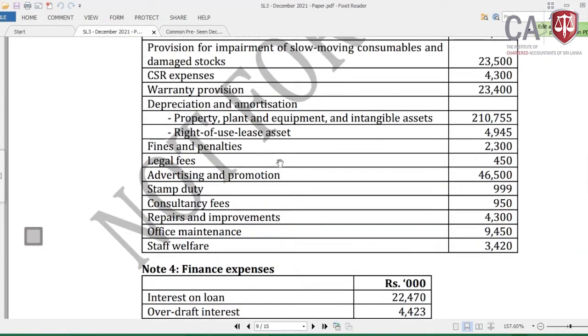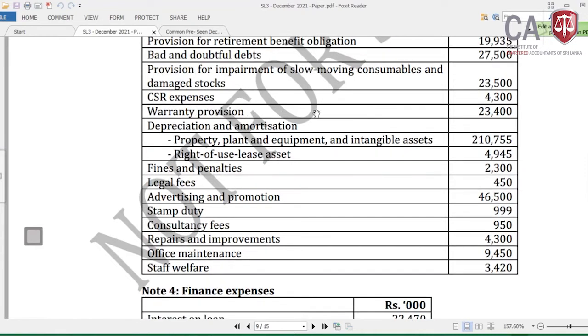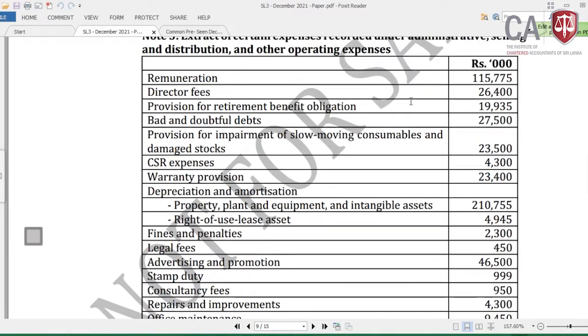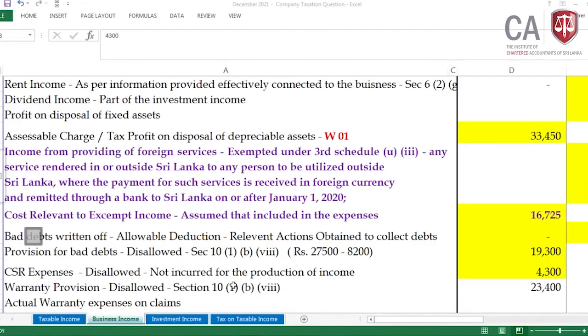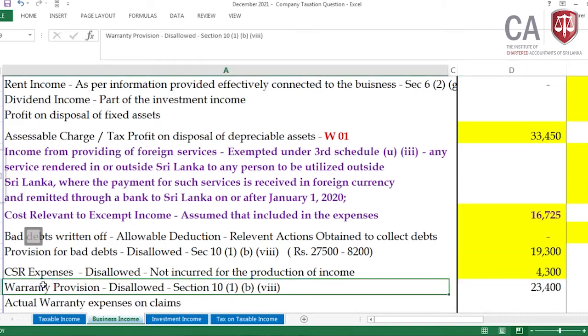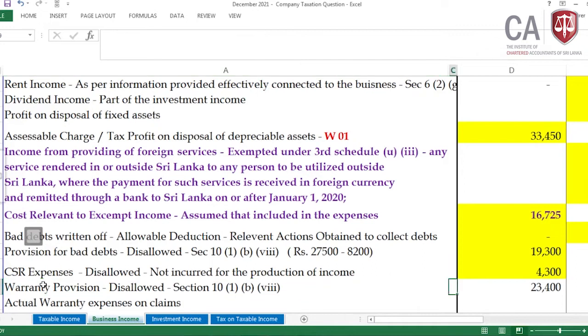In the CSR activities, the expenditure 4,300, we have adjusted that. Now let me come to the warranty provision. Here we go. In the warranty provision, it's 23,400. Any provision, Lamai, should be disallowed. Let me do it first. Warranty provision disallowed in the same way, section 10 subsection 1(b) Roman 8, 23,400.